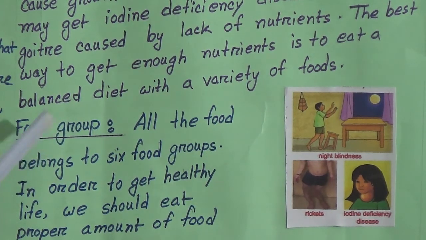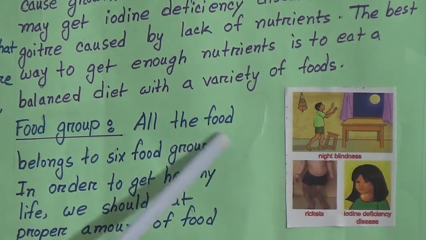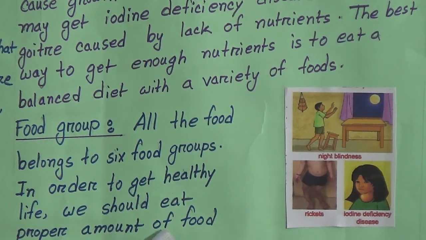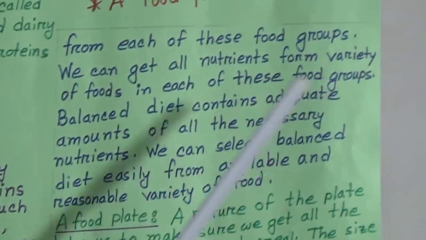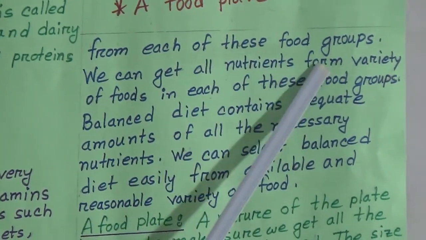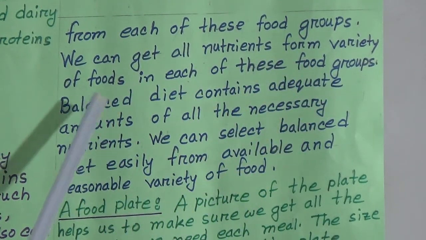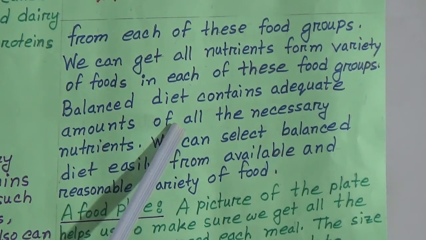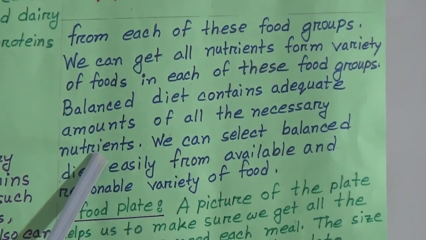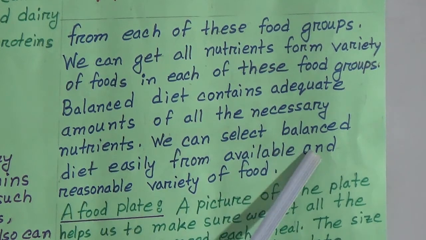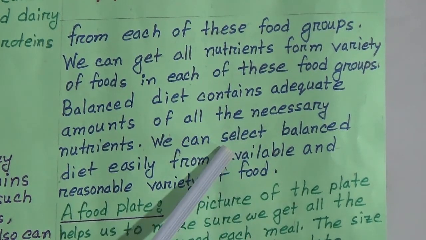So our next topic is food groups. All the food belongs to 6 food groups. In order to get a healthy life, we should eat a proper amount of food from each of these food groups. We can get all nutrients from a variety of foods in each of these food groups. A balanced diet contains adequate amounts of all the necessary nutrients. We can select a balanced diet easily from available and reasonable variety of food.